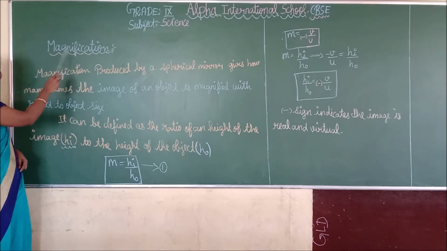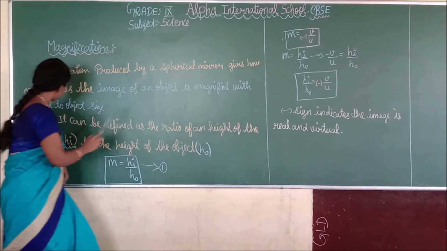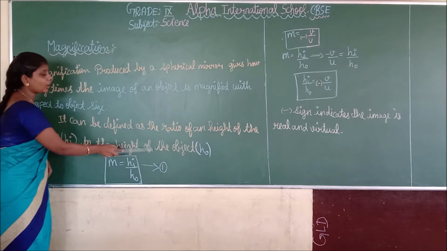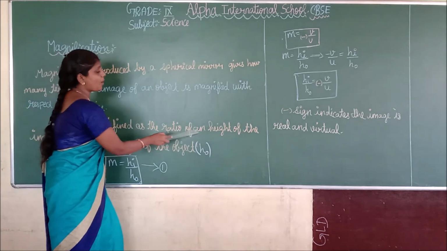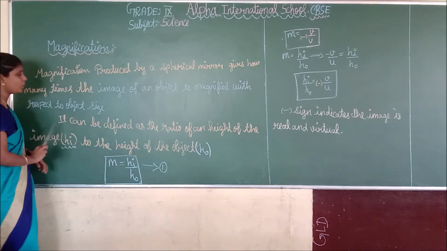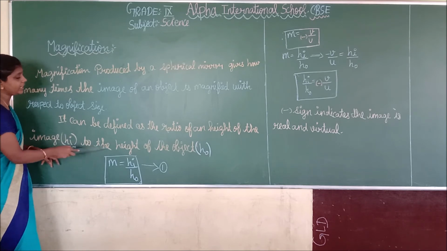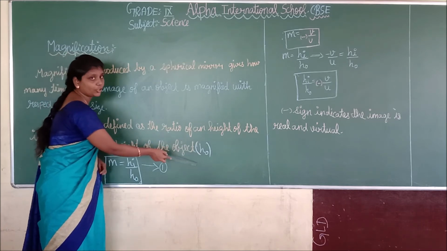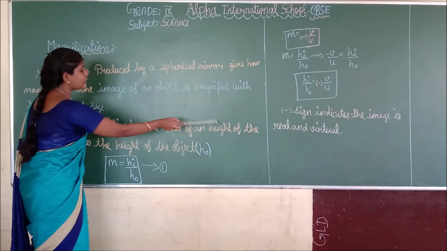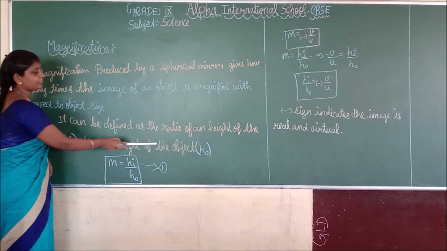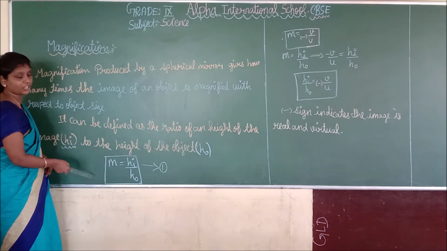Okay. Magnification is also defined as the ratio of the height of the image, h_i, to the height of the object, h_o. You understand? This is the formula for magnification.